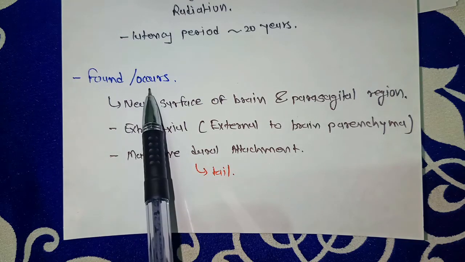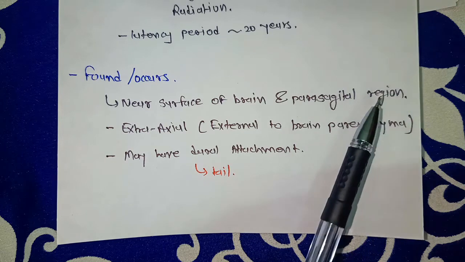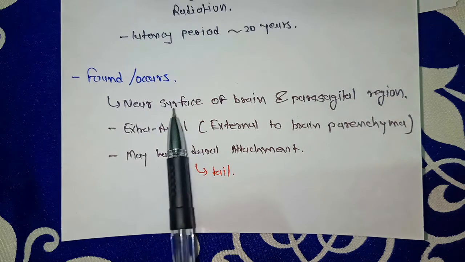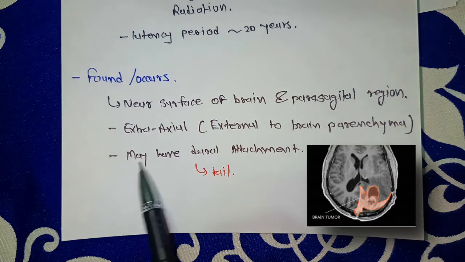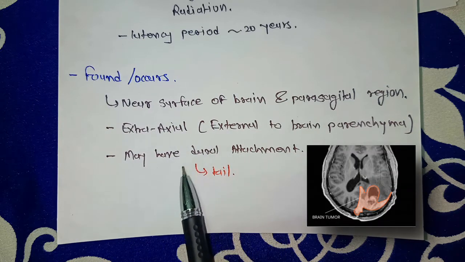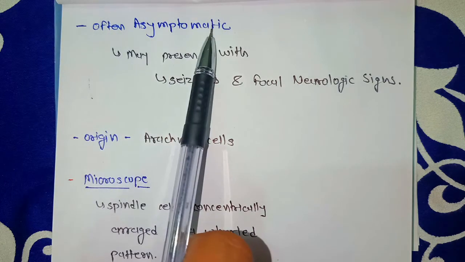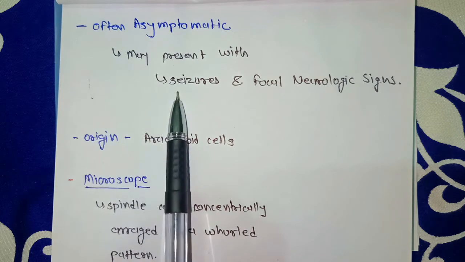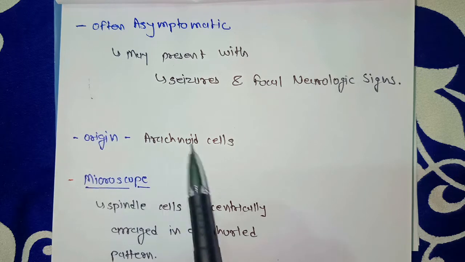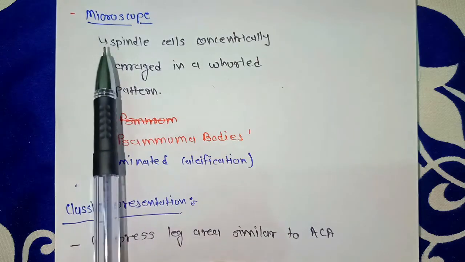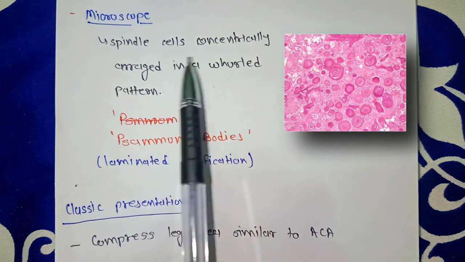This tumor is commonly found near the surface of the brain and in parasagittal areas, basically outside of the brain parenchyma, which is called extraaxial, and which may have dural attachment. That is why it is called a tumor with a tail. So this tumor is often asymptomatic but may present with seizures and focal neurologic signs, and this tumor's origin is arachnoid cells.